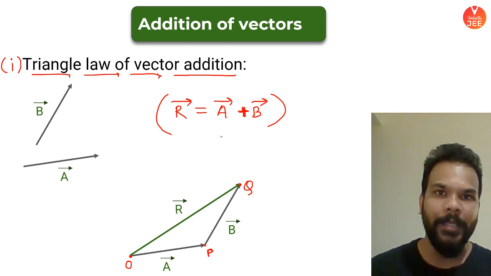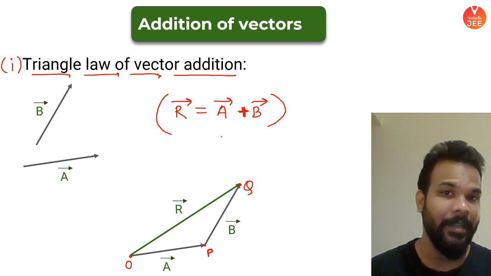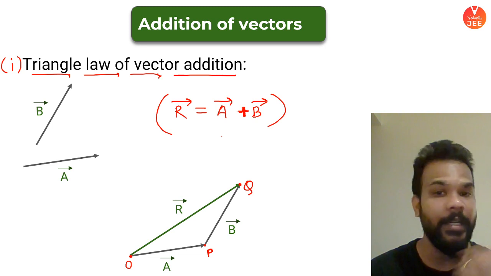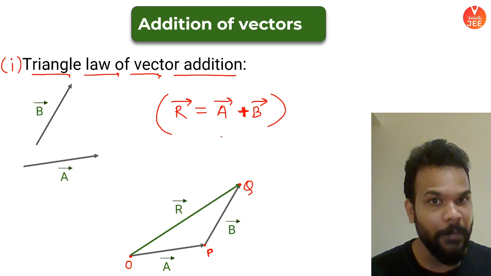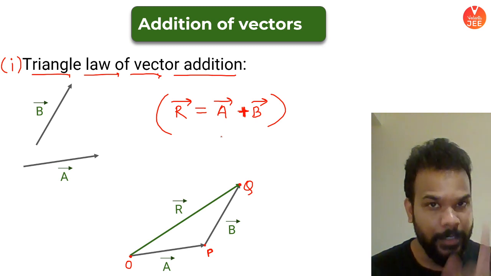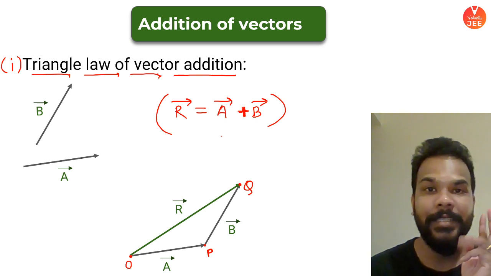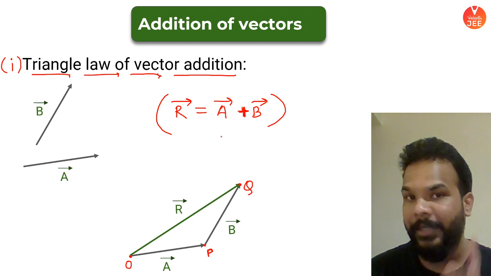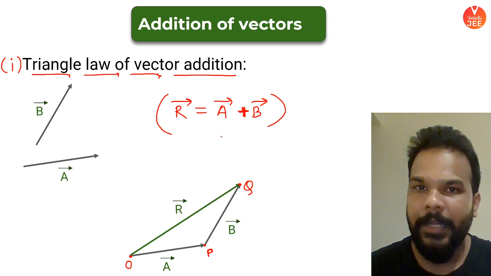Now, think of applying this for any vector quantity, be it velocities, forces, accelerations, momentum. Later on, we'll speak about, say, electric field, gravitational field, any vector quantity. If any two vector quantities are arranged in this manner so that a triangle is formed, then the resultant of vector A and B is vector R, which is replacing both vector A and B, doing the same job as was done by vector A and vector B. I hope it is clear. But let me make it even clearer by giving you a mathematical example here.